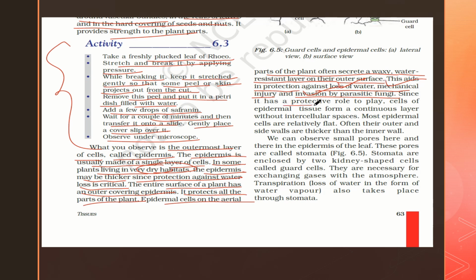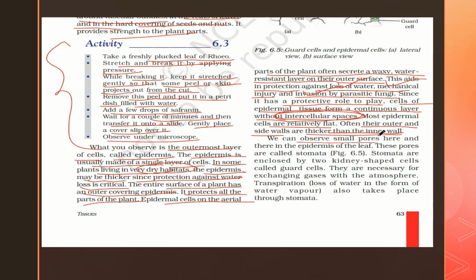Since it has a protective role to play, cells of the epidermal tissue form a continuous layer without any intercellular spaces. Most epidermal cells are relatively flat, and often their outer and side walls are thicker than the inner walls.